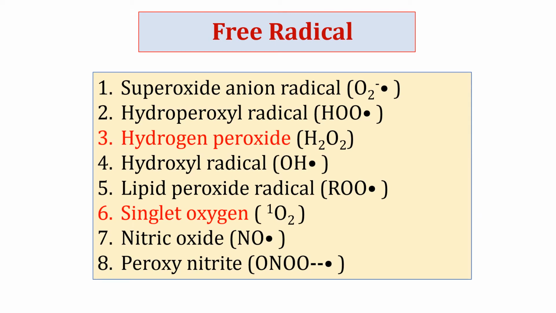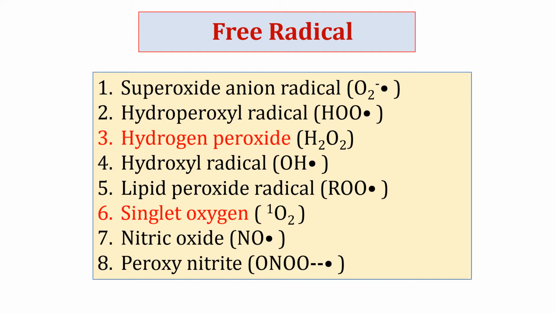This is the list of various types of free radicals. Free radicals can be reactive oxygen species or reactive nitrogen species. Reactive oxygen species are oxygen ions like singlet oxygen or superoxide anion, or it can be oxygen containing radicals like hydroxyl radical, hydroperoxyl radical, hydrogen peroxide, and lipid peroxide, etc.